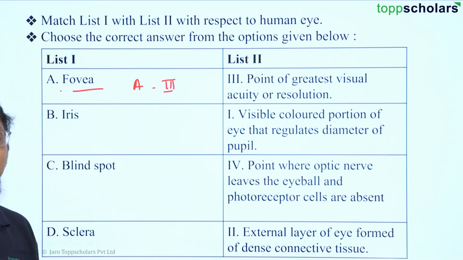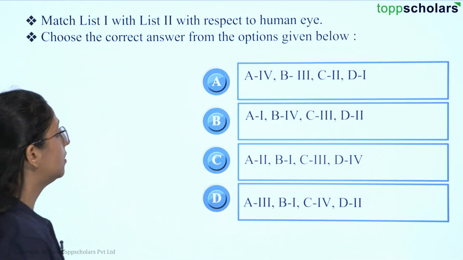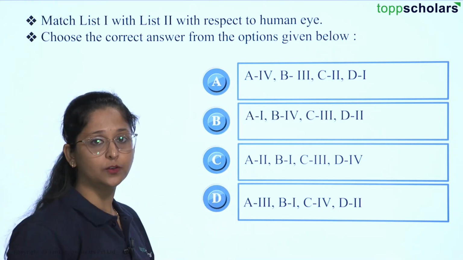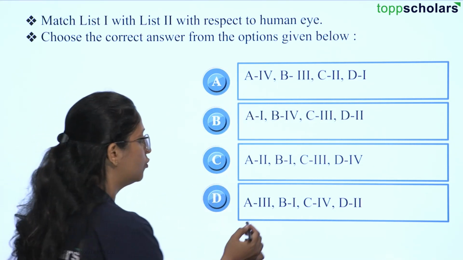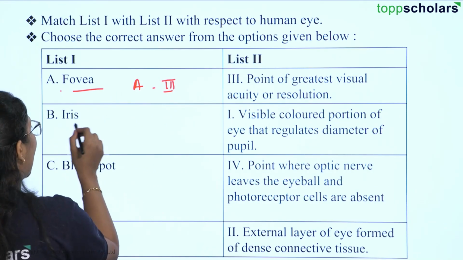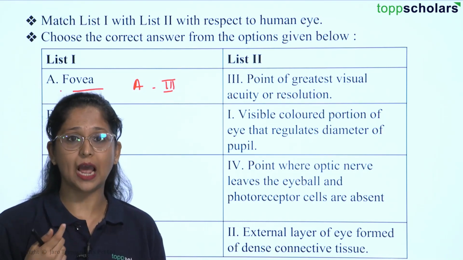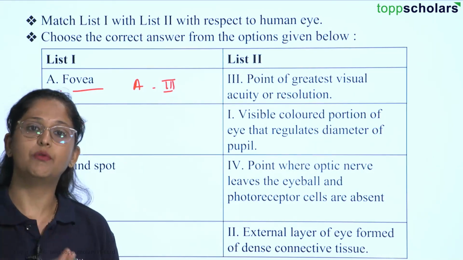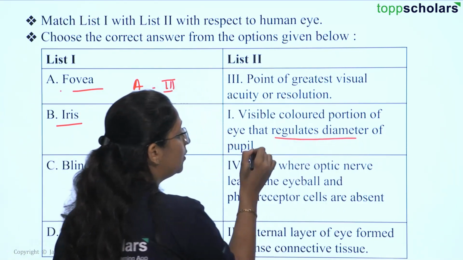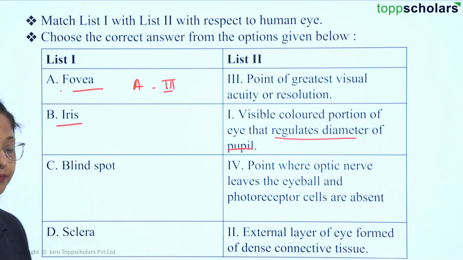With this we can actually learn how to eliminate the options as well. As you can see, just by knowing the first option, you can eliminate the rest of the 3 because you don't have any other option showing you this combination, right? Then the second that we have is the iris. Iris is the visible colored portion that we see in our eye, which gives color to your eye, brown eye or black eye. And it regulates the diameter of your pupil depending upon the light coming into the eye, right?